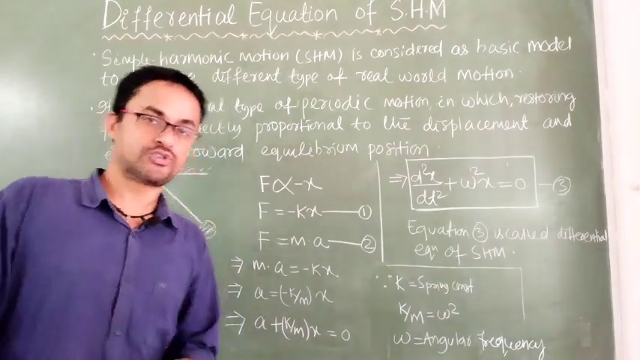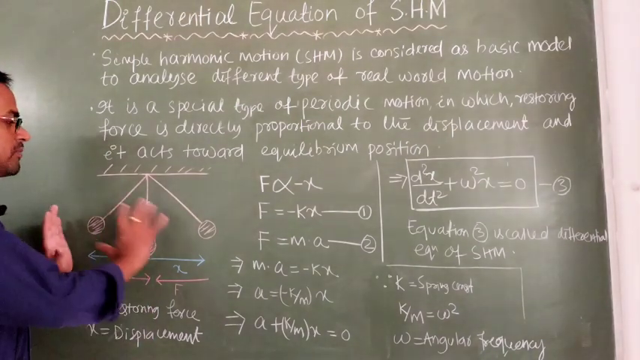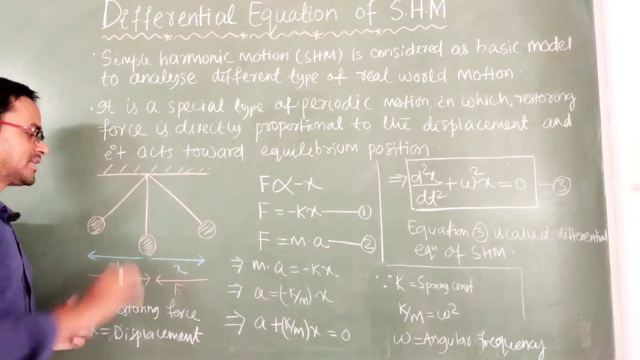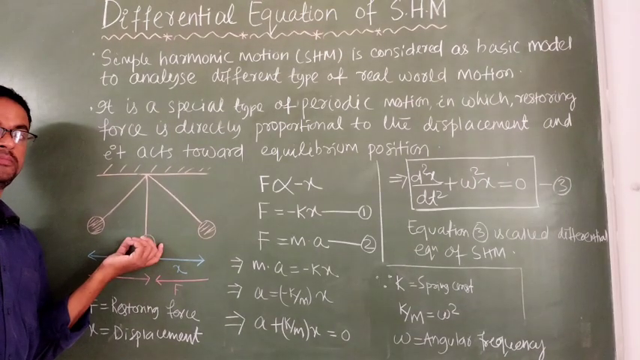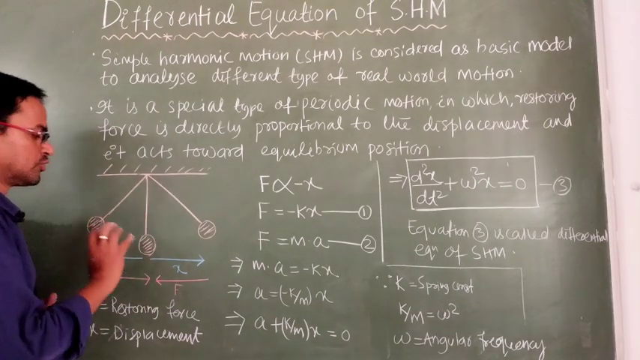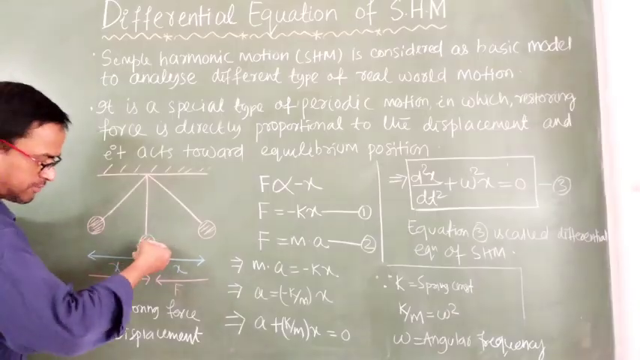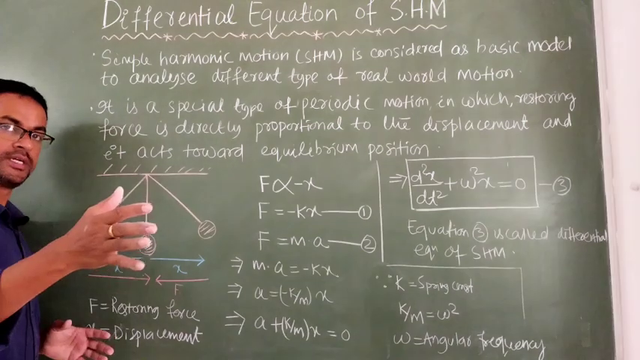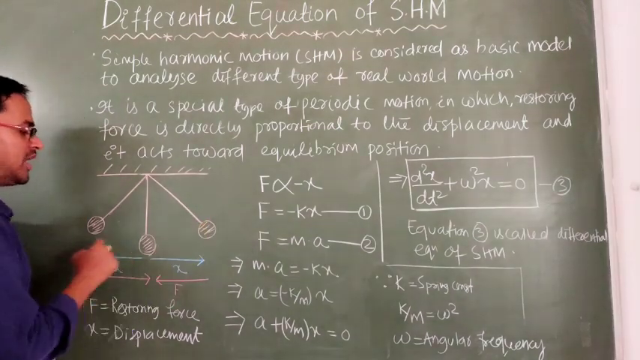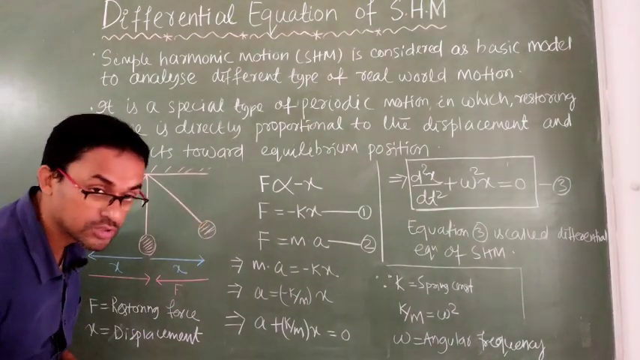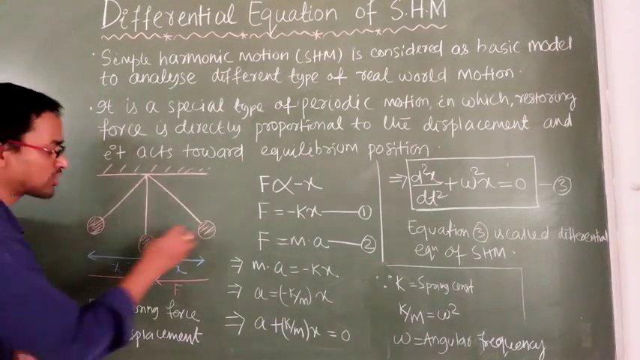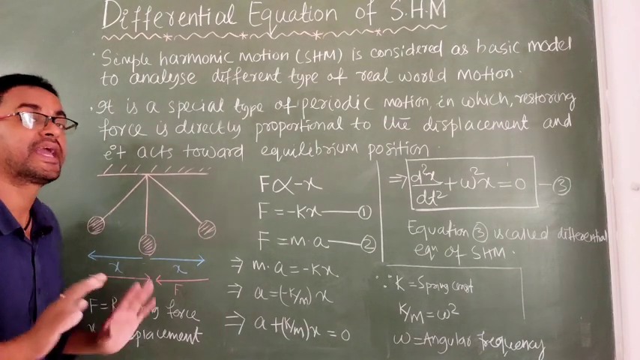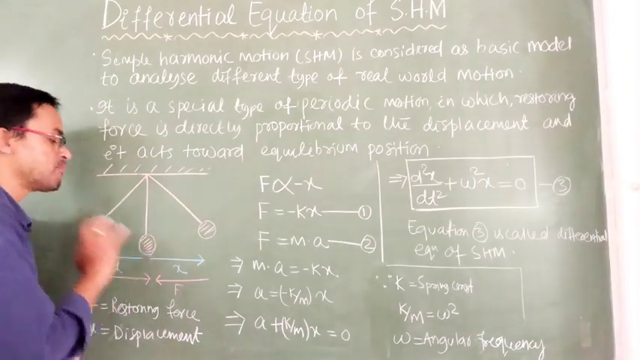Let's discuss what the restoring force is. This is a simple pendulum. This is a massless string, attached with a ball. When you bring this ball to one extreme position and let it go, the ball will oscillate about the mean position. While the ball is oscillating around the mean position, it is making a displacement from the mean position.